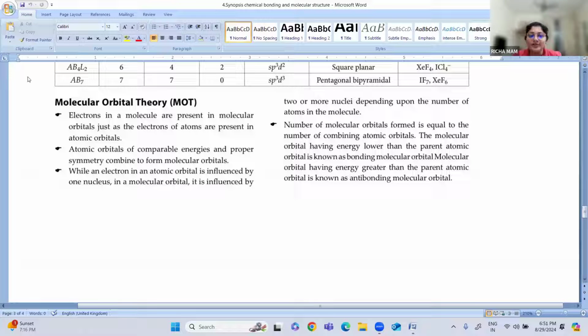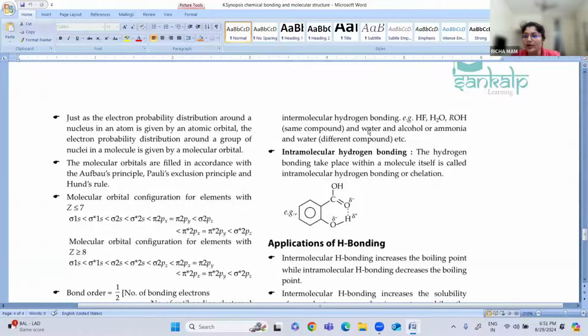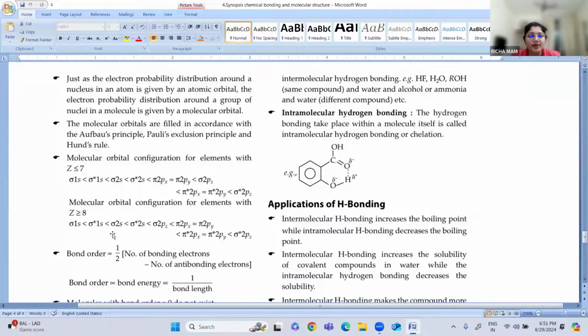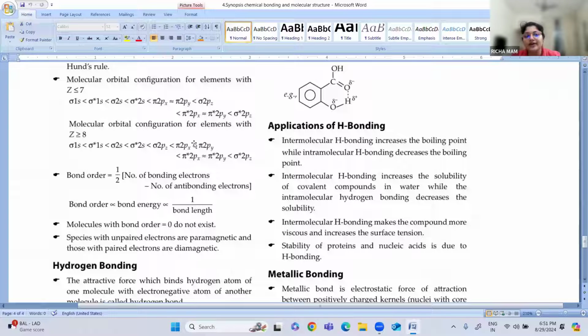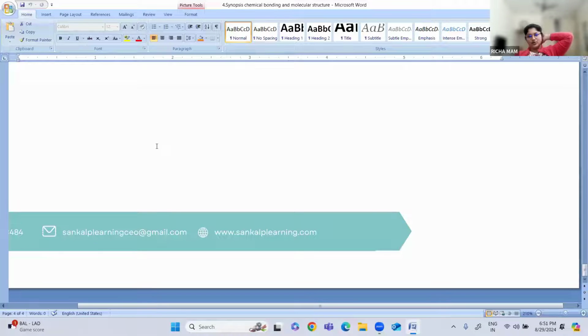Here there are two types of molecular orbitals. One is a bonding molecular orbital, another is an anti-bonding molecular orbital. Bonding molecular orbital is of lower energy, anti-bonding molecular orbital is of higher energy. So these are some of the important points from molecular orbital theory. Based on that, you calculate the bond order and so on, and we will go through how the questions will come.